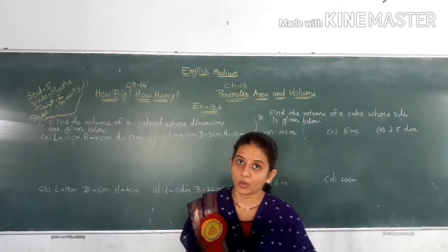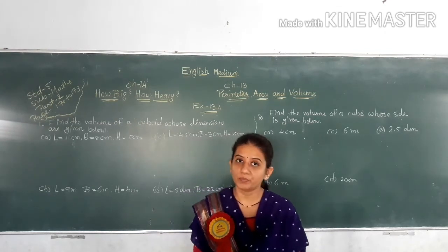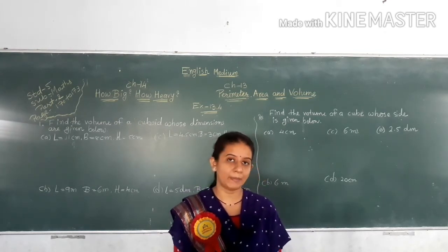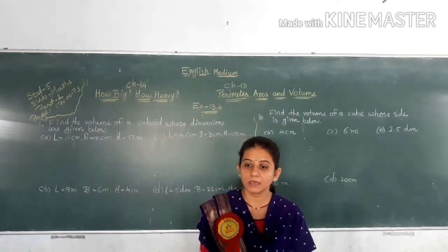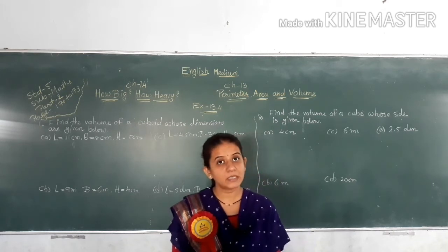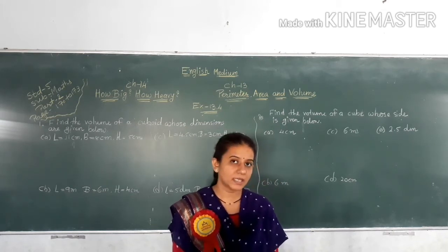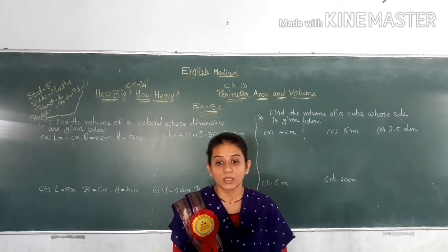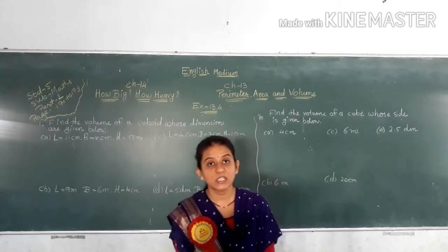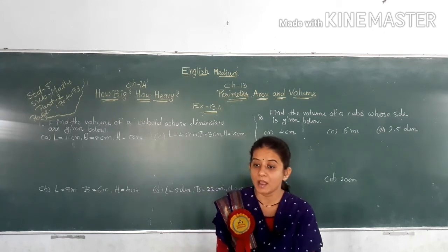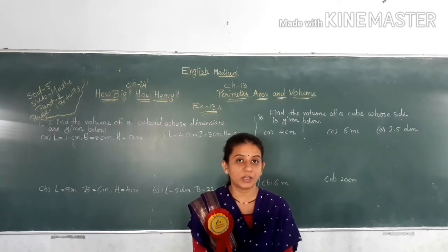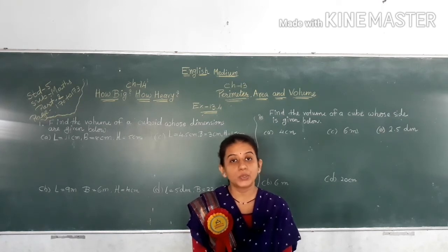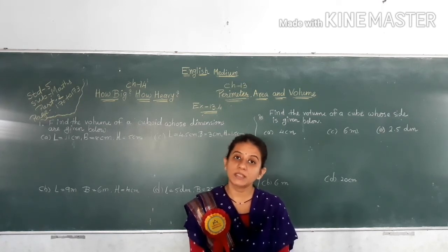13.4 Volume. What is volume? We have already learned about the capacity of an object. This capacity is called volume. Thus the volume of an object is the space occupied by the object. The unit of volume is cubic centimeter.